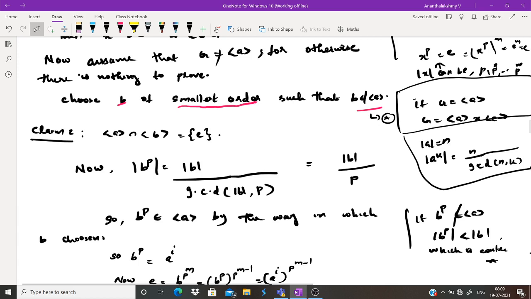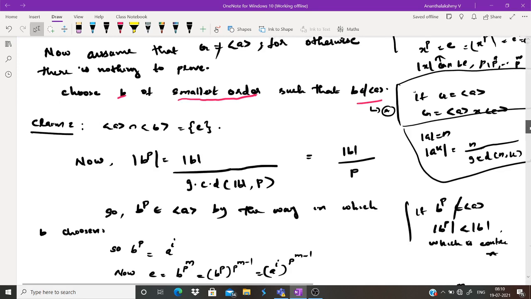We have to choose b in such a way that b is not an element of the cyclic group generated by a. Now our claim is about the relation between these two cyclic groups, that is, the cyclic group generated by a intersection the cyclic group generated by b. This is nothing but the identity. How can we prove that?